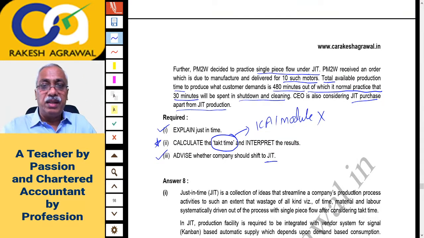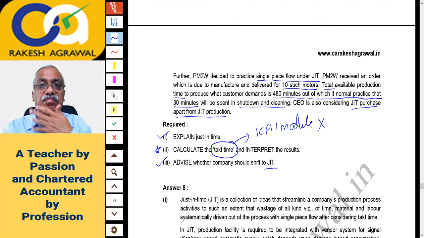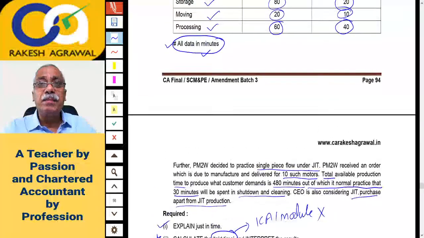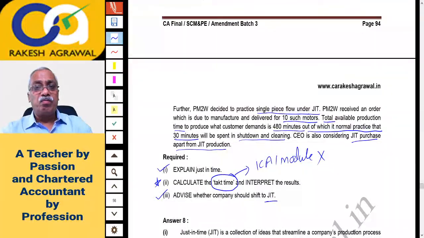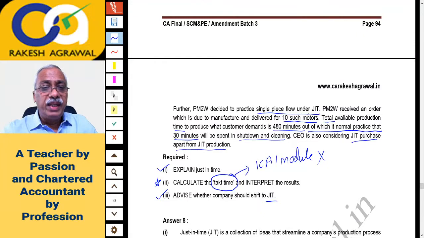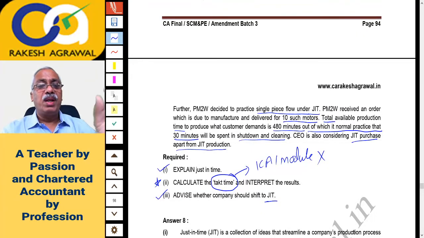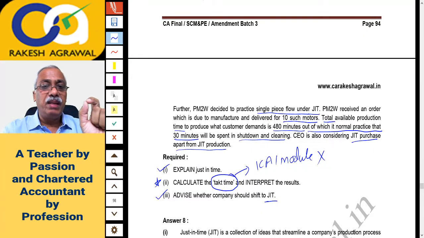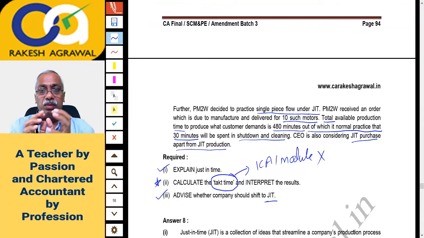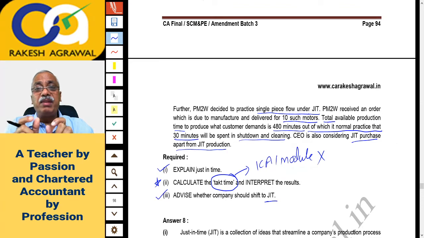So let's go ahead, my dear friends. Just understand this data. Okay. Or I'll tell you right now what is this takt time. Takt time is the time available to satisfy the demand of customer. It gives you how much is allowable time if you want to satisfy the demand of a customer, and between 2 units how much time is available, means time available for each unit is how much.